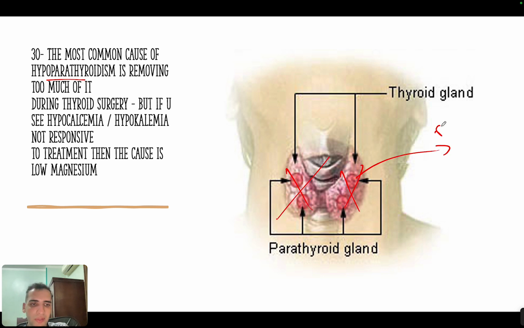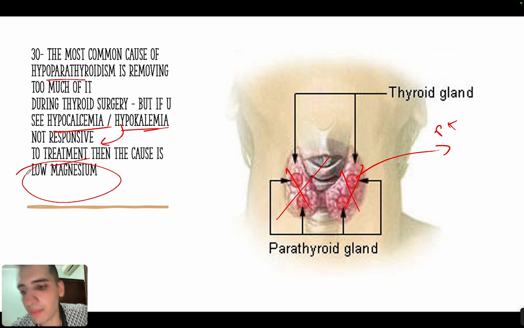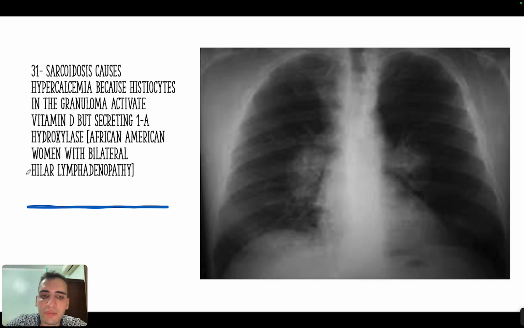Okay. Now, the most common cause of hypoparathyroidism is when you remove the thyroid gland. Sometimes you can remove the parathyroid gland by mistake. Okay. Now, if you have constantly low calcium and low potassium that's not responsive to treatment, then you need to suspect that there is low magnesium. Okay, because usually magnesium is important to increase the parathyroid hormone sensitivity. So if you have low magnesium, you can have low calcium, sometimes also low potassium, that are unresponsive to treatment.